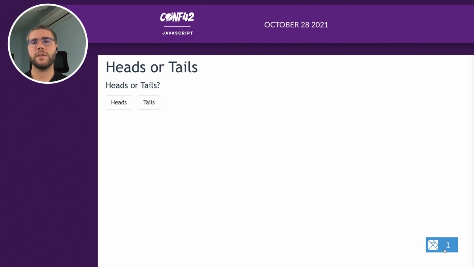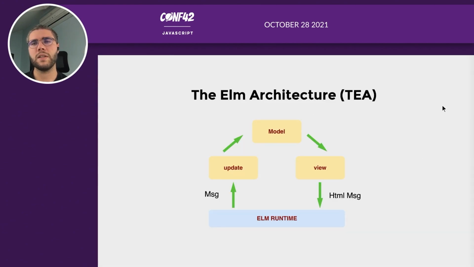So we need to generate a random coin. But in Elm, remember, it's a functional programming language, meaning there is no side effect. You can't generate a random value because that would mean that the same function will return something different when you call it with the same parameters. So we need something else. In Elm, you don't execute side effects, you let the runtime execute them. So in the update function, you can return a command, and the command is basically an order that you give to the Elm runtime to say, okay, I need you to do something, please do it, and use a message to return the result value.